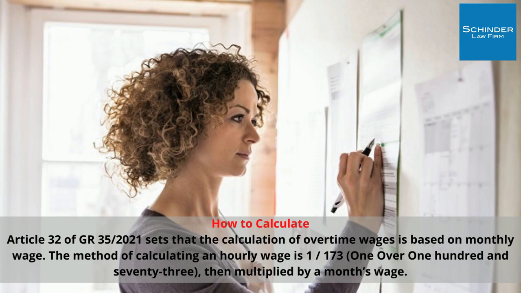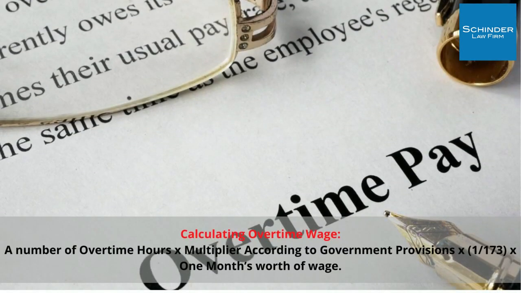How to calculate? Article 32 of GR 35 2021 sets that the calculation of overtime wages is based on monthly wage. The method of calculating an hourly wage is 1/173 multiplied by a month's wage. Calculating overtime wage: number of overtime hours × multiplier according to government provisions × 1/173 × 1 month's worth of wage.